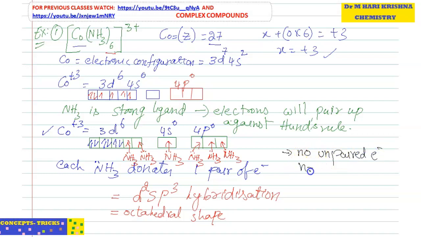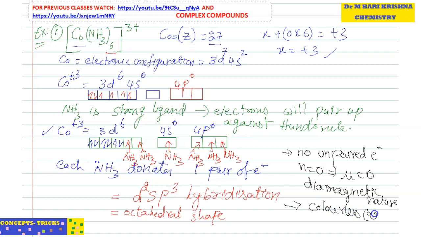That means n equal to 0. n equal to 0 means mu also 0. So no unpaired electrons means it is diamagnetic in nature. Generally, no unpaired electrons means it is colorless in aqueous solution.